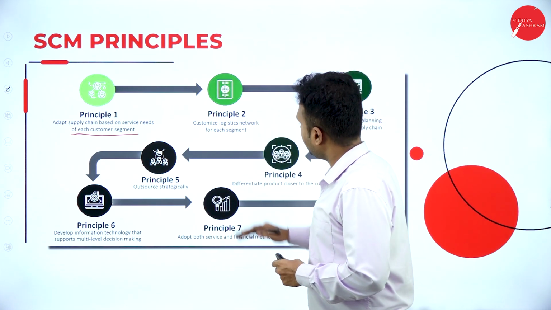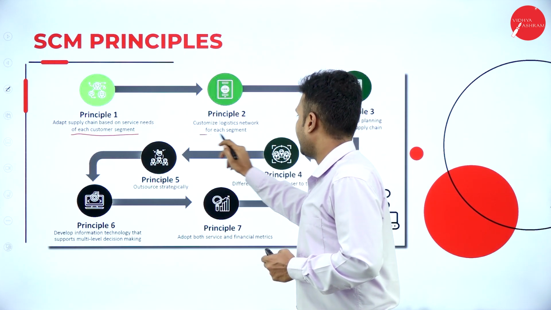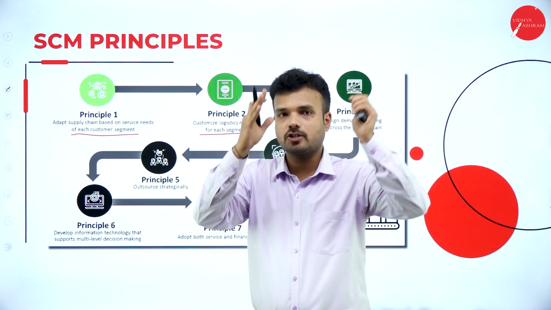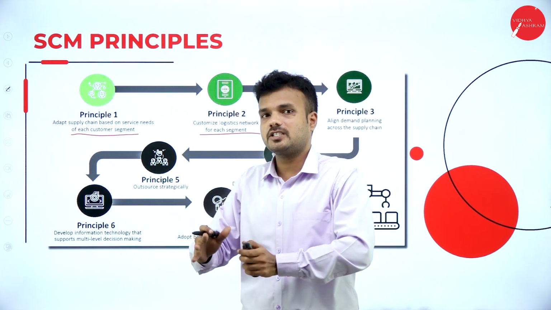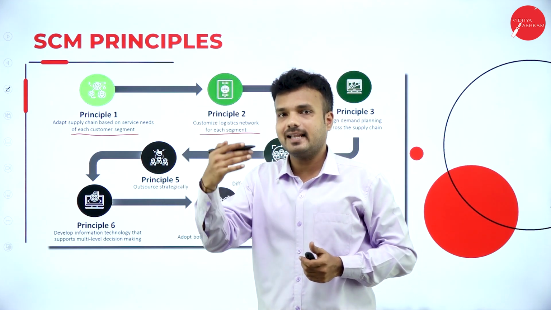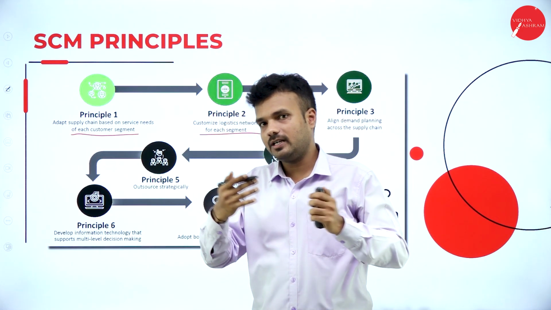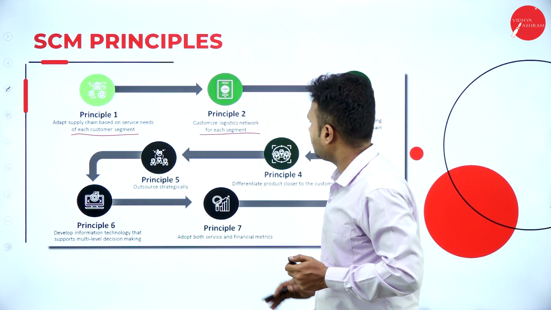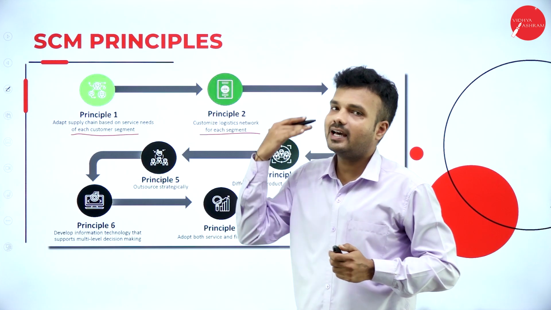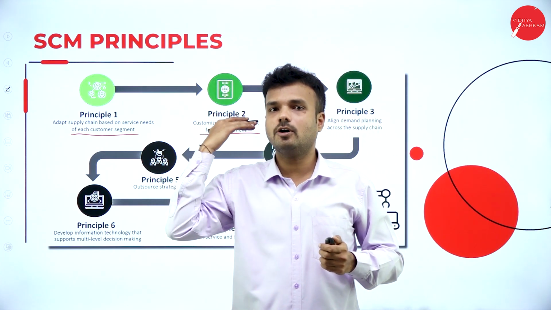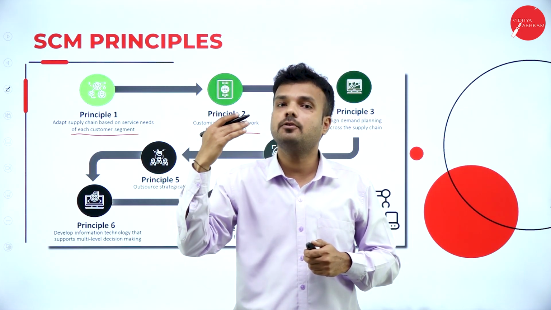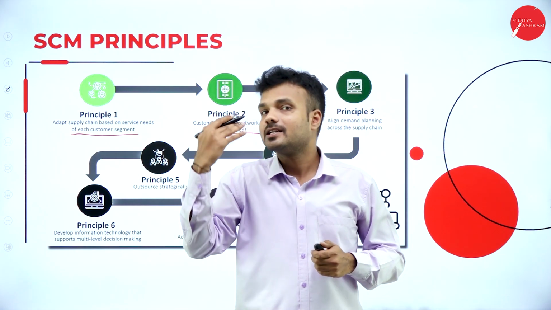Principle 2: customize the logistic network for each segment. Here we divide the customers into various segments based on age group, gender, economic status, earnings, purchasing power parity, or likes and dislikes. Here we have to customize the logistic network for each segment. Based on their wishes, needs, likes and dislikes, we supply the product. There are a number of products which are more in demand and have to be supplied immediately. So we are supposed to supply as per the demand.